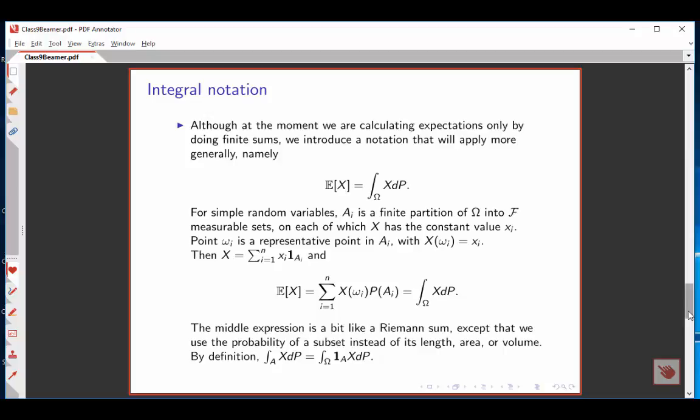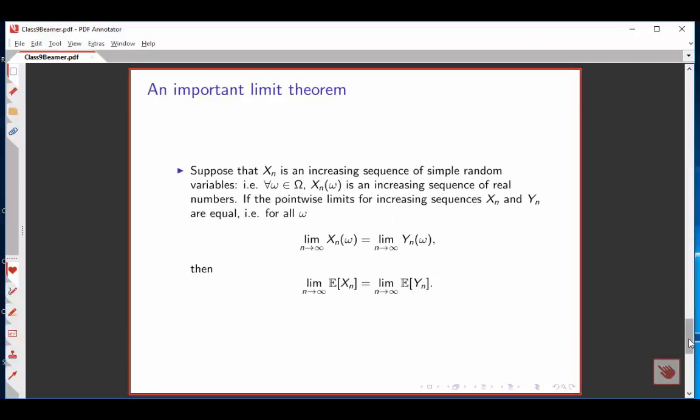If you're doing this in 2 dimensions, you say its representative point value times the area. If you're doing it in 3 dimensions, you can say, let's break space up into lots of little cubes, and for each cube, the contribution is the function value somewhere inside the cube times the volume of the cube. We're doing the same thing here, except instead of using length, area, or volume as our measure, we're using probability.